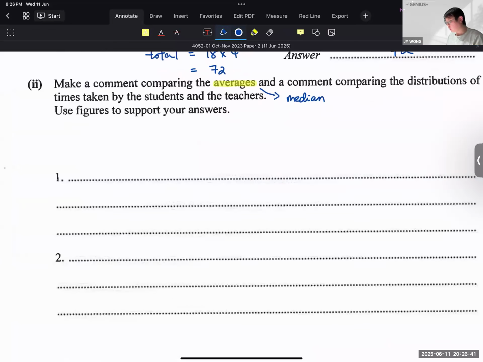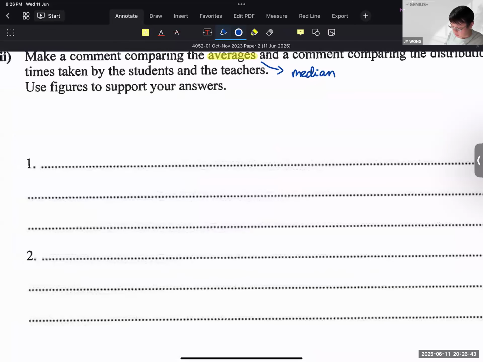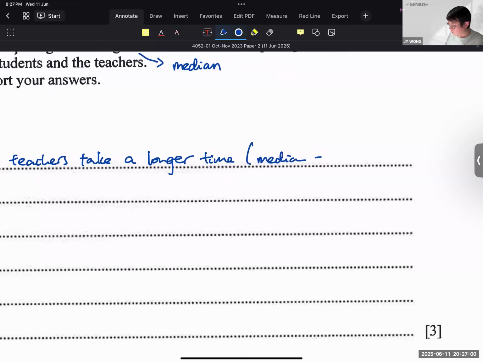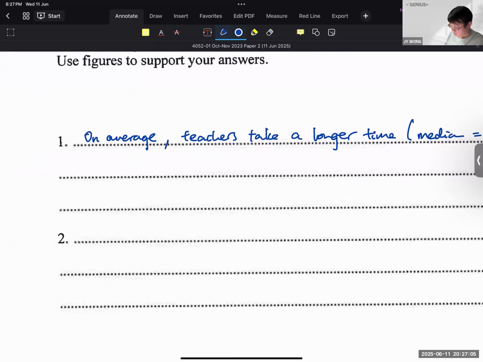So what can you make? How do you compare the median? So you tell me that the median, on average, teachers take a longer time because median equals to 36 than students, median equals to 28, to go to school. So that will give you 1 mark.